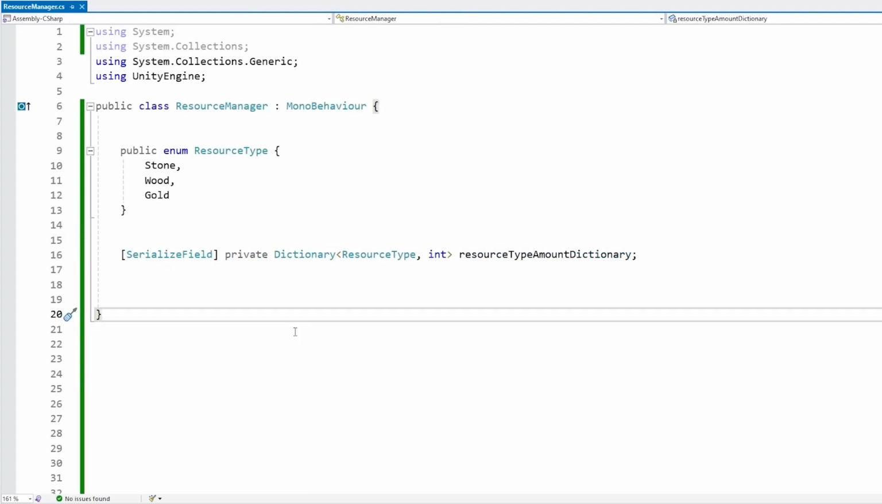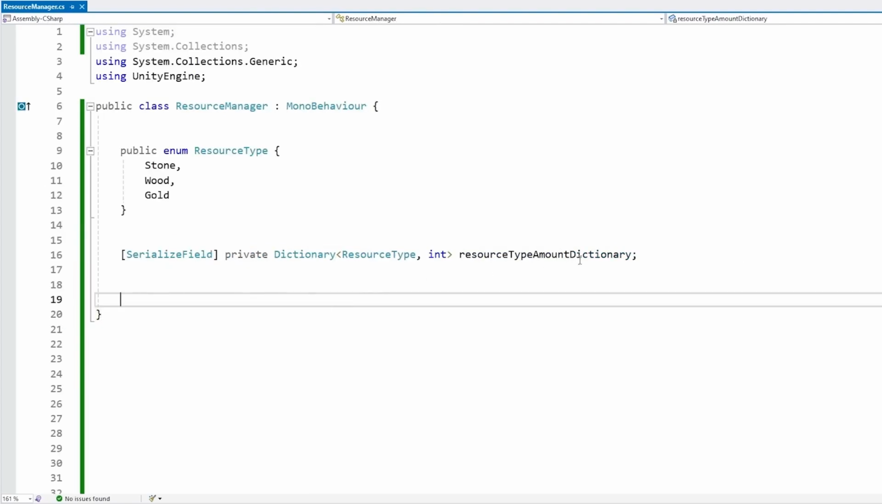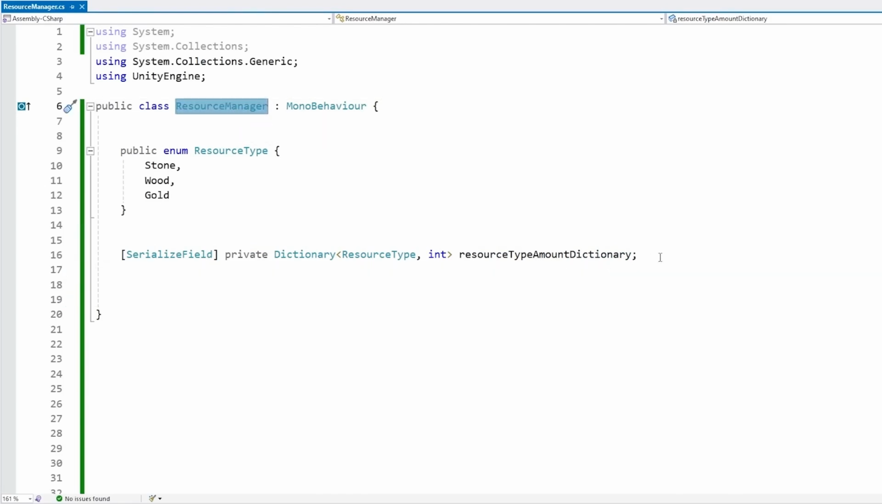Now here's a bonus tip specific to Unity. Let's say you want to build some kind of resource manager, something like this. So you have a resource manager class, and inside you've got a dictionary, with resource type and an int.